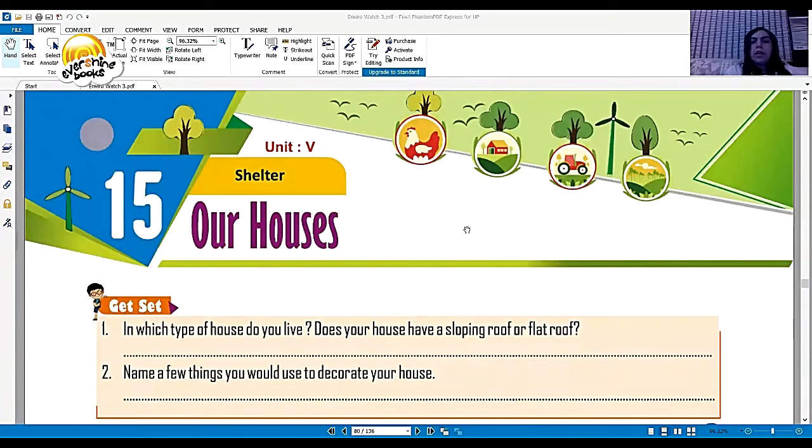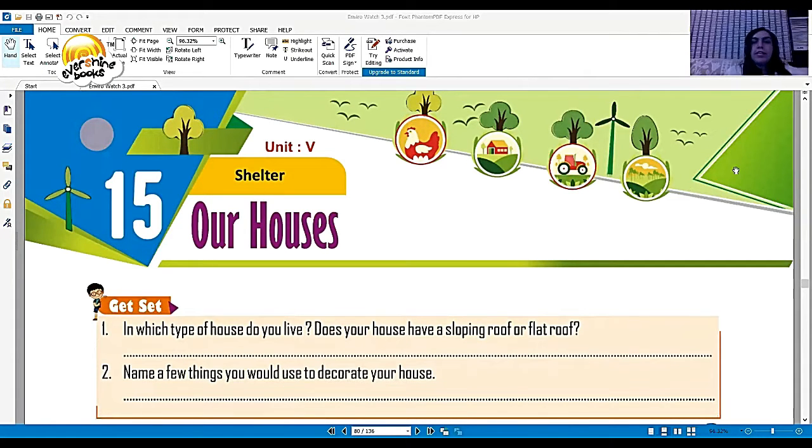Good morning, everybody. We are going to start today with Unit 5 of our EVS book. The title of this unit is Shelter, and we are also going to start with chapter number 15. You can see on the screen the name of the chapter is Our Houses.